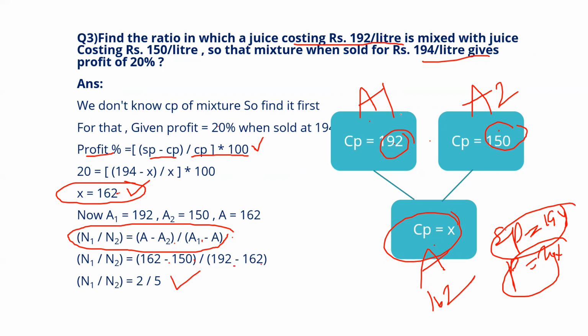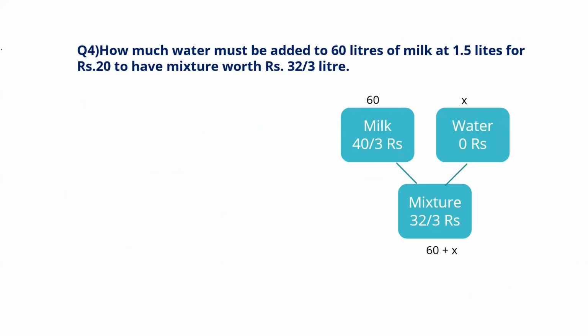That means you need to take 2 portions from the dearer item and 5 portions from the cheap item, mix it well, and get a cost price of 162. When you sell that mixture at 194, you will get a profit of 20%.